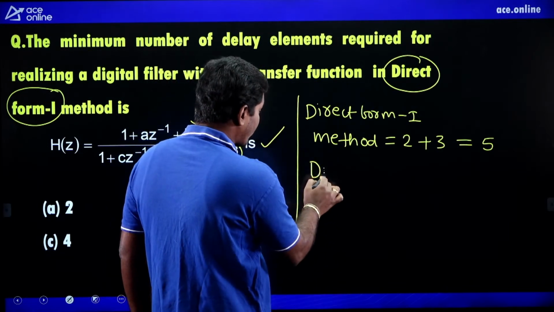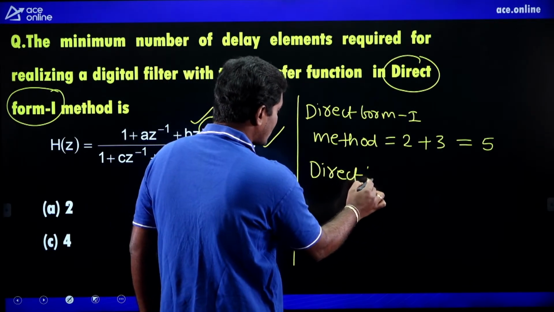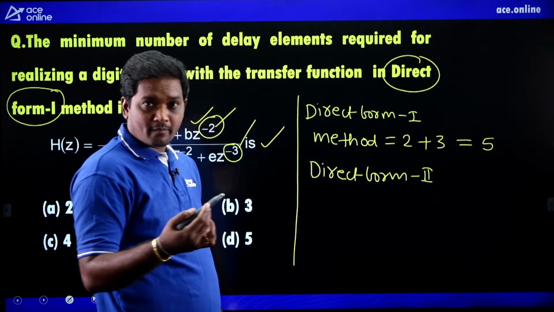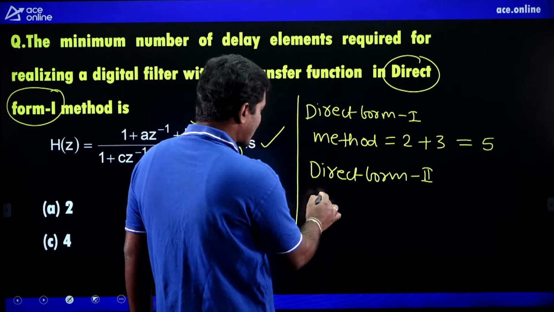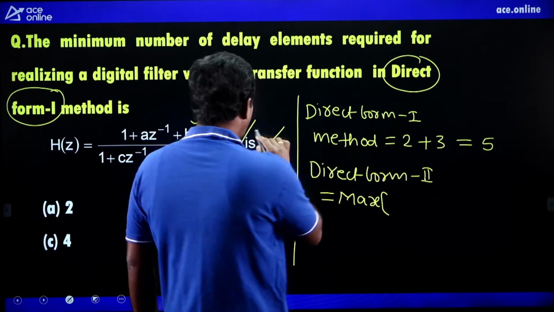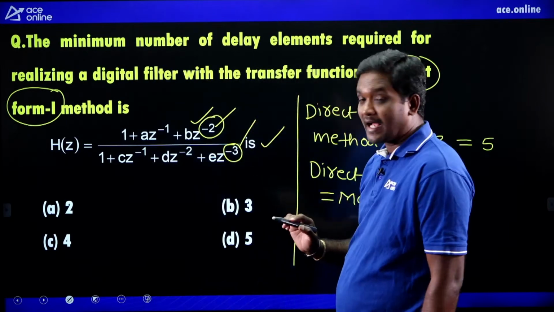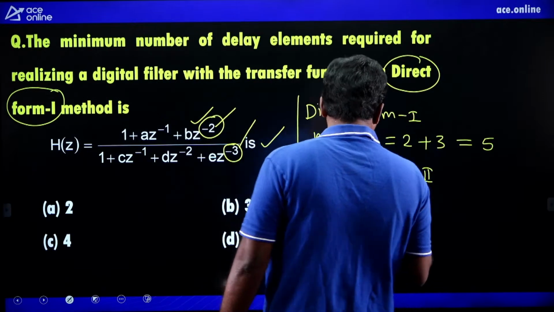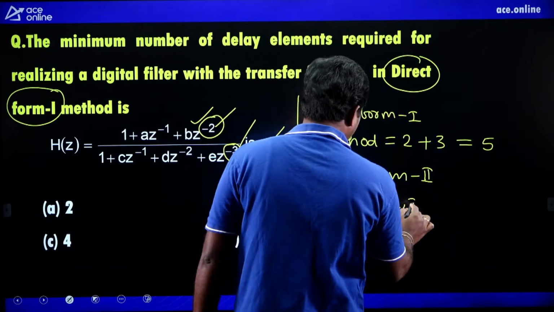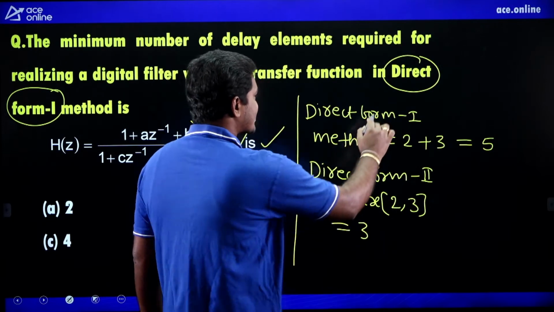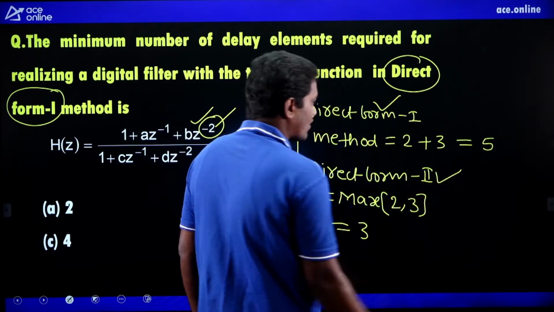Whereas in the direct form 2 method, the minimum number of delay elements is the max of the maximum delay in the numerator and the maximum delay in the denominator. What is the maximum delay in the numerator? 2. In the denominator? 3. So max of 2 comma 3, so it is 3. This is direct form 1 method. This is direct form 2 method.